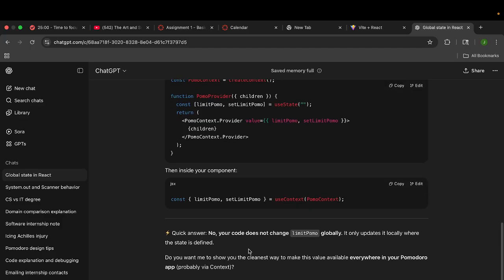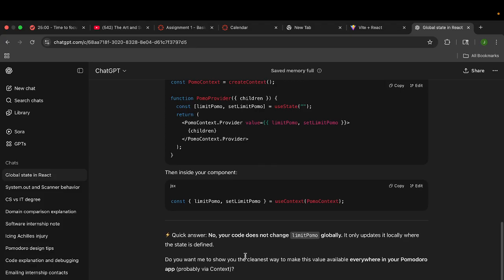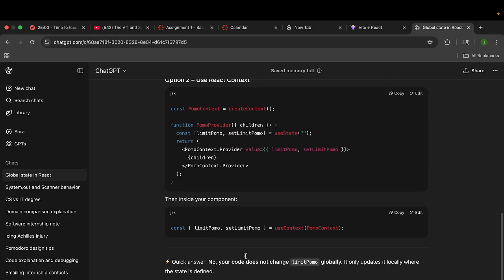Quick answer: no, your code does not change limit POMO globally. It only updates it locally where the state is defined. Do you want me to show you the cleanest way to make the value available everywhere in your Pomodoro app? Probably via context. Wait, what? Is this not what it was saying? Okay, I'm just gonna say yes.